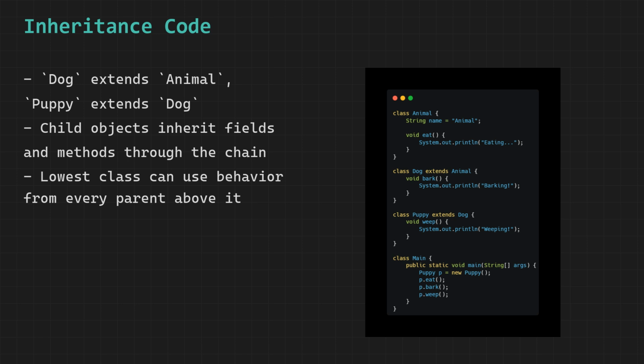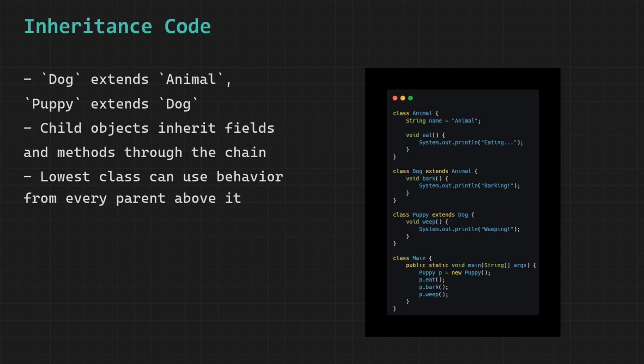Now let us look at the main class. Inside the main method, we create an object of type Puppy and store it in a variable called p. Then we call p.eat. Puppy does not have an eat method defined inside it, so Java walks up the chain. It checks Dog. Dog does not have eat either, so Java walks up one more level to Animal. Animal has eat. Java executes it and prints eating to the console.